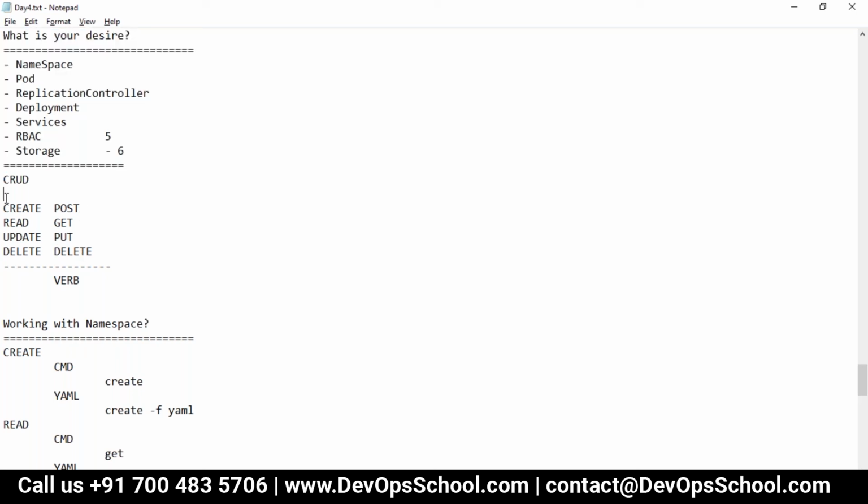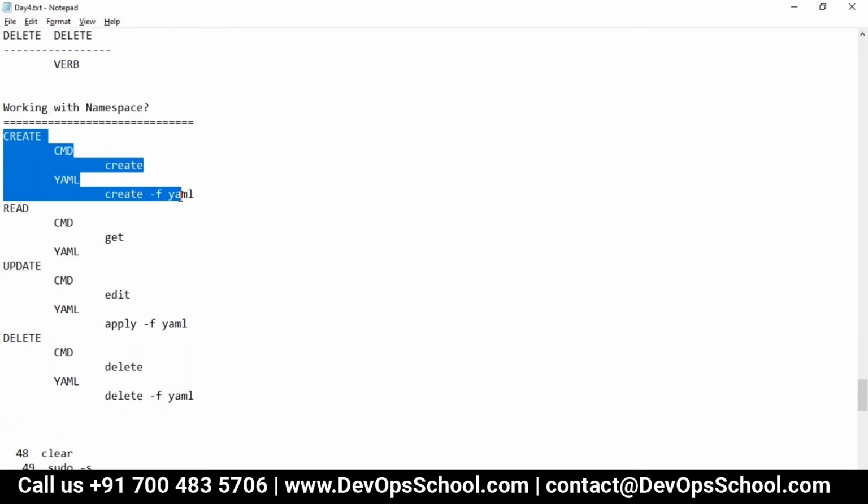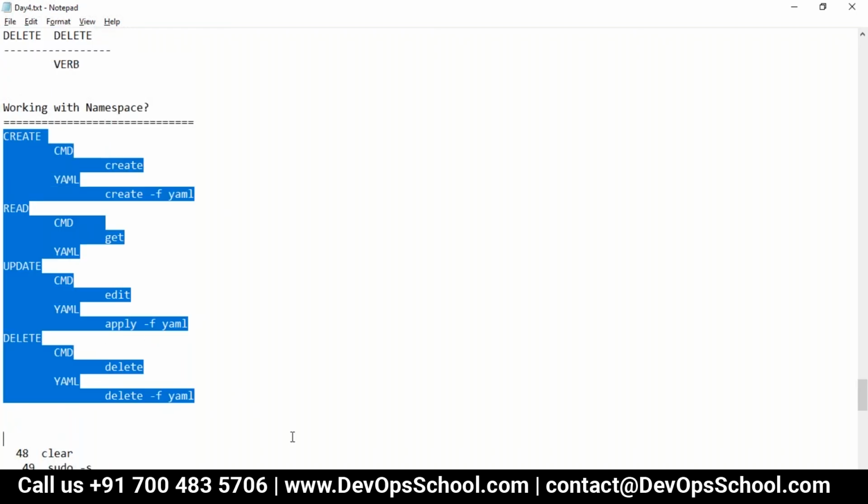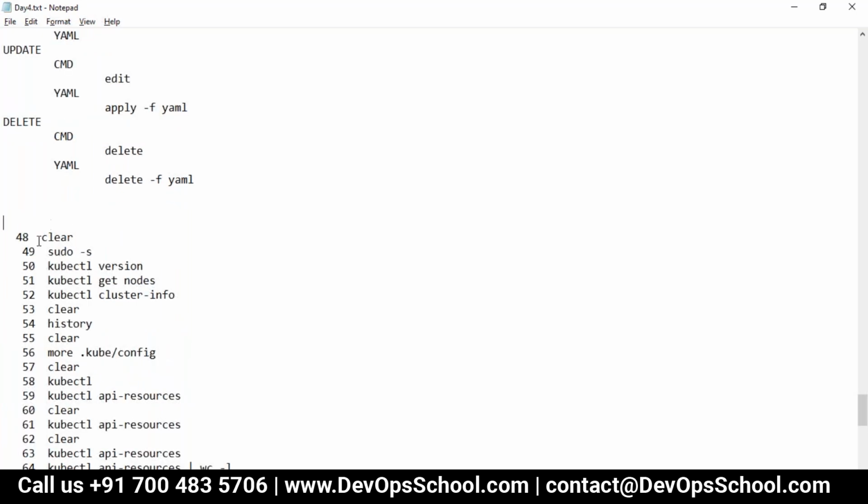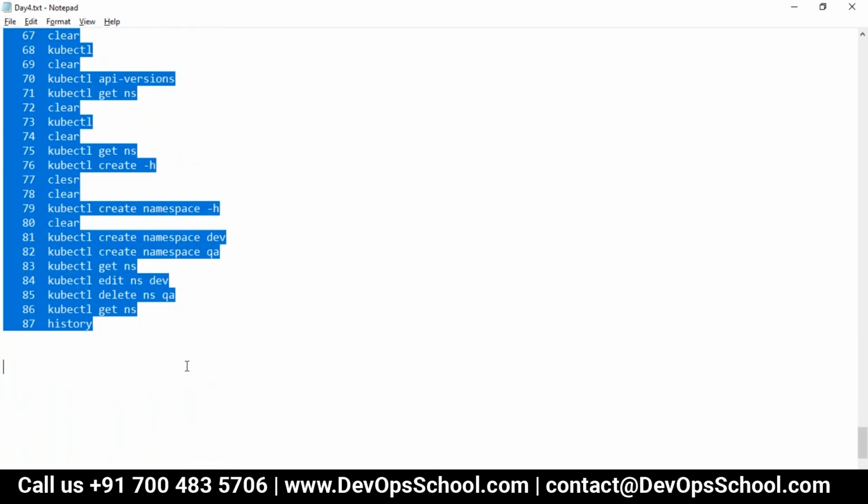And then this is the rule which you have to apply with each API resource. You can do it through two ways, command line and YAML, CRUD. I just showed you the command line, all these commands you have here. Any questions guys? All of you have it?